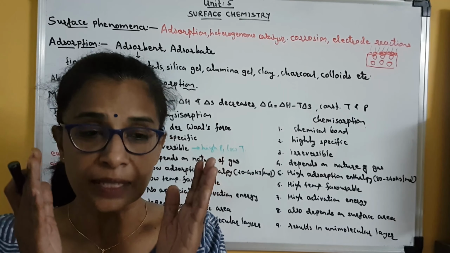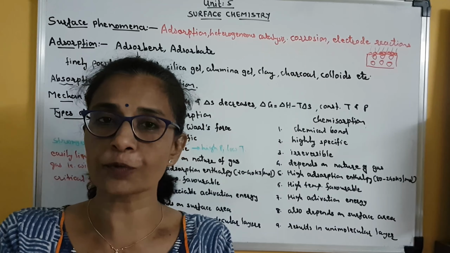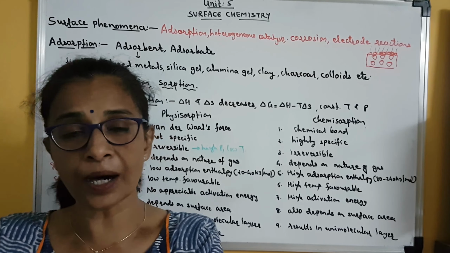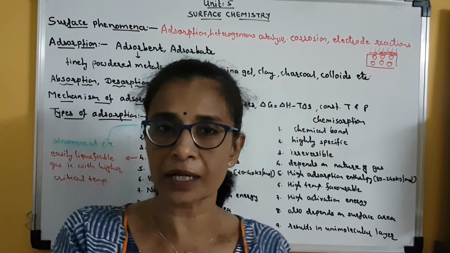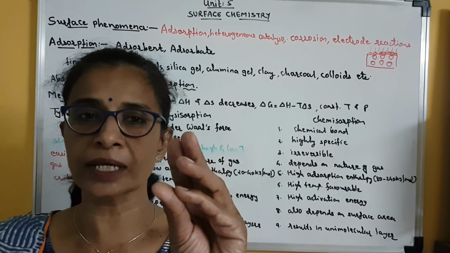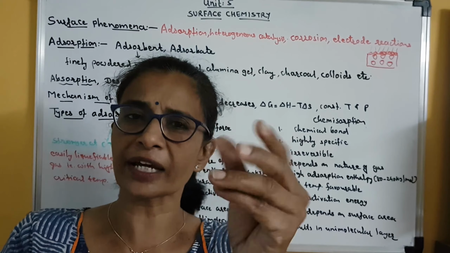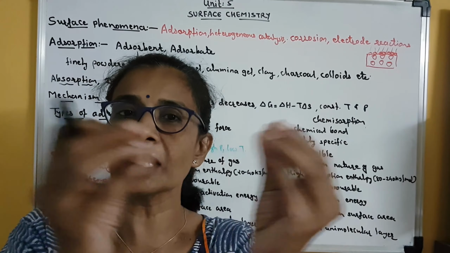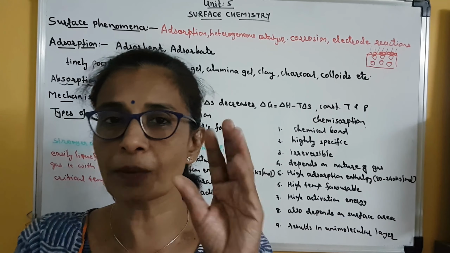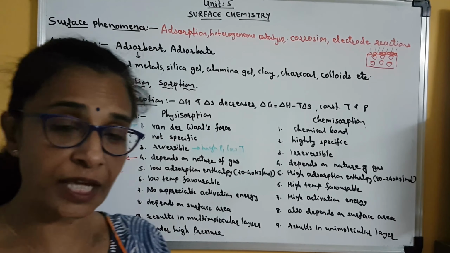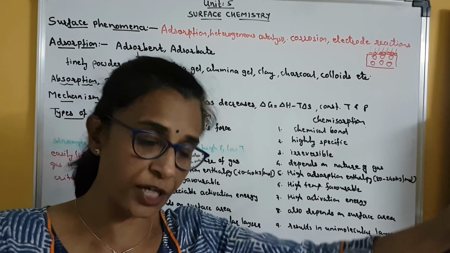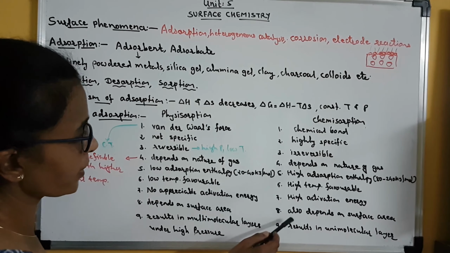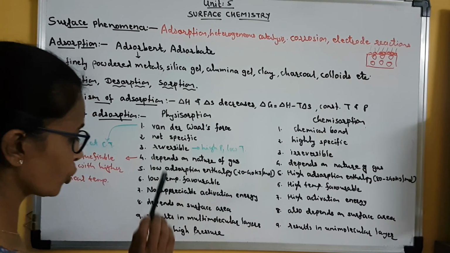I repeat, the extent or the rate of adsorption depends on the surface area per unit mass of adsorbent. For example, if I take 1 gram of charcoal and crush that charcoal, now in 1 gram of charcoal I have many particles because it is divided into powder. Clear? So surface area increases in case of powder charcoal, and more adsorption will take place. So this point is also the same for both of them.